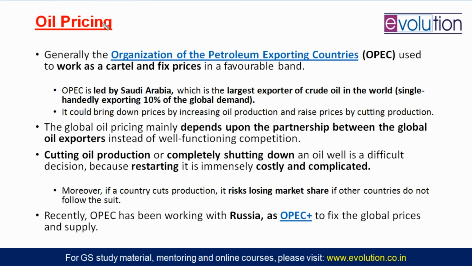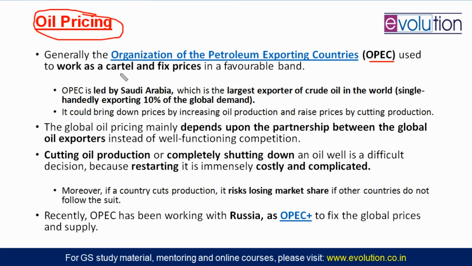So now we need to understand how this oil pricing is done. Generally, you have this OPEC, Organization of the Petroleum Exporting Countries. Where is the headquarter? Can you comment below in the section? So, Organization of Petroleum Exporting Countries, it is an oligarchy kind of thing. There are various countries, but not all countries. So, various countries producing oil are there. They sit in a meeting and decide how much oil we will be producing, at what cost we will be selling this oil. But the organization is not very intact.